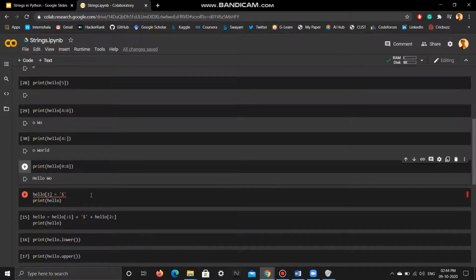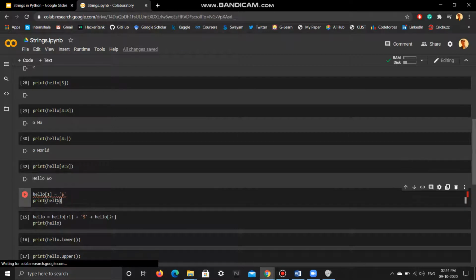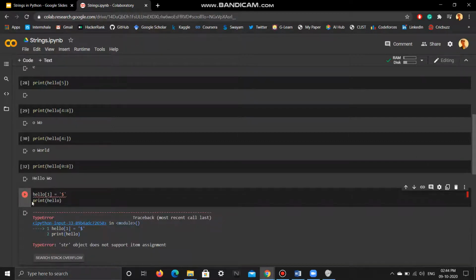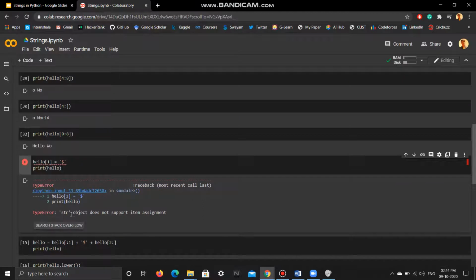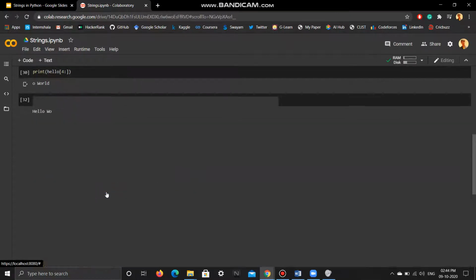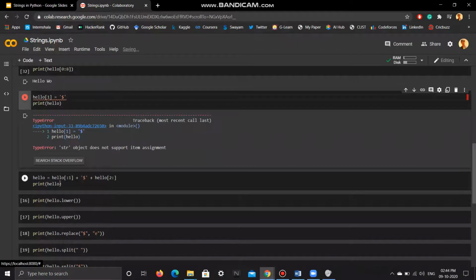Now to replace a particular character in a string, if we use the index and then replace it, it will give me an error. So let us see. There you go. It tells me str object does not support item assignment. It is basically telling me that strings are immutable. Strings cannot be changed. Okay, strings once initialized, they cannot be changed like this. Okay, so what we can do is we can use slicing.